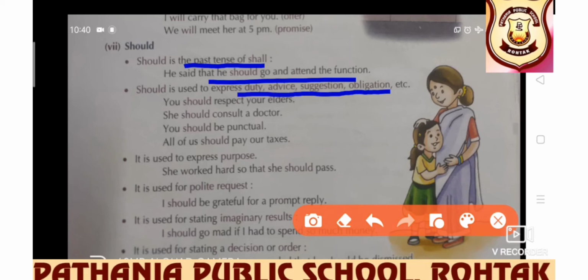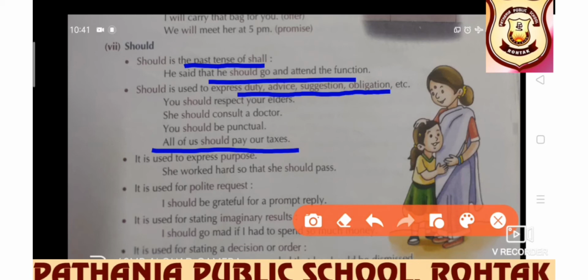She should consult a doctor. Advice is there. You should respect your elders. Duty is there. You should be punctual. It's a suggestion. All of us should pay our taxes. It is obligation. So, for duty, advice, suggestion, obligation, etc., should is used.